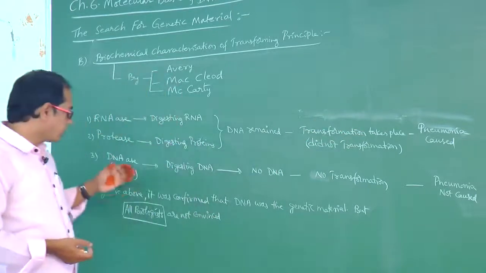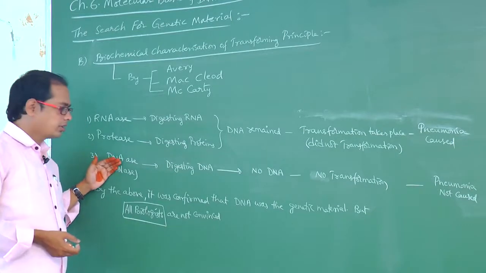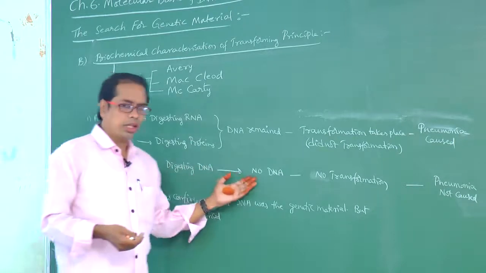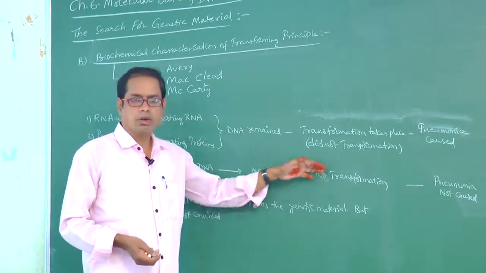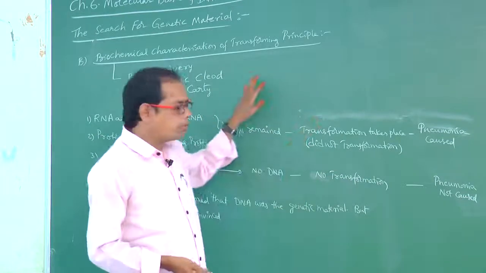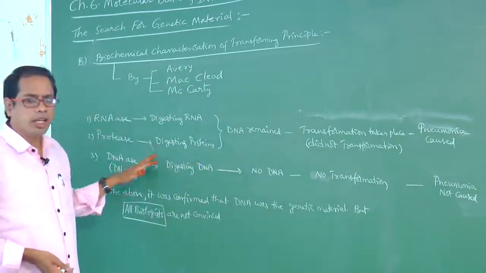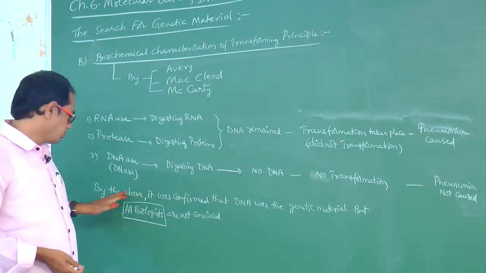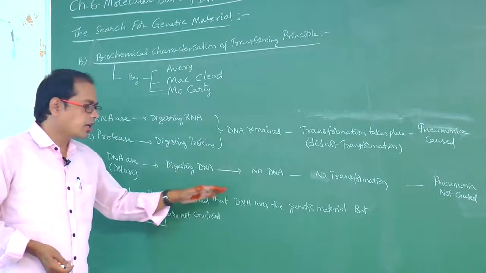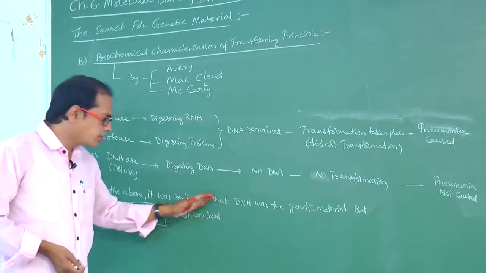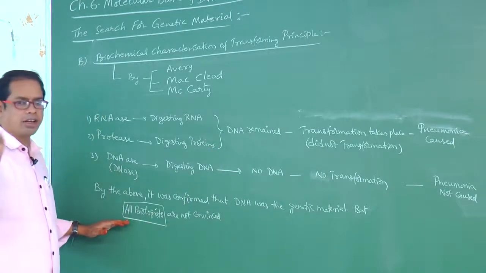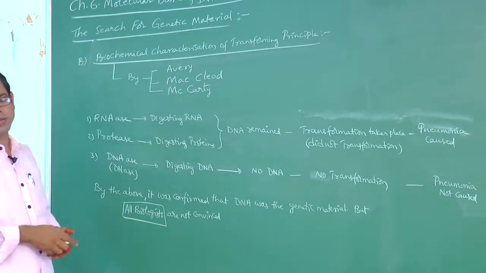Next, when DNase is used, which is useful for digesting the DNA, there is no DNA, so no transformation occurs. No transformation means pneumonia not caused. So by this they can prove that the DNA was the genetic material, but all biologists are not convinced with this concept.